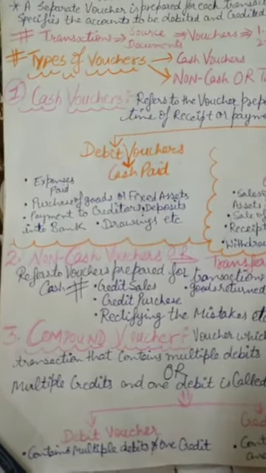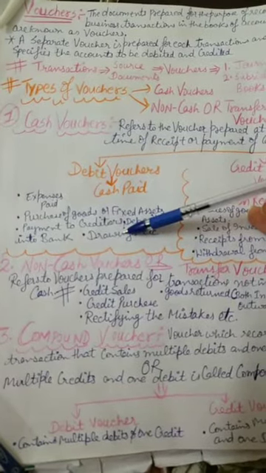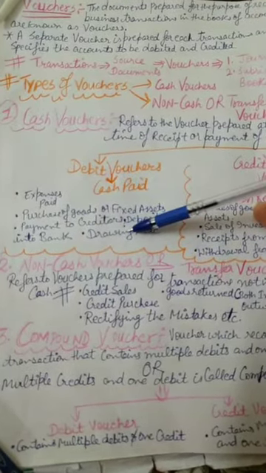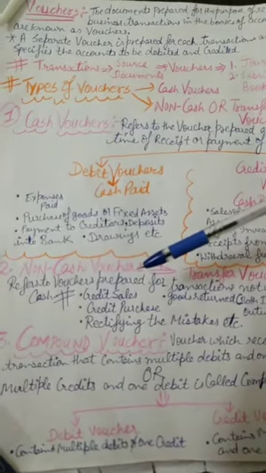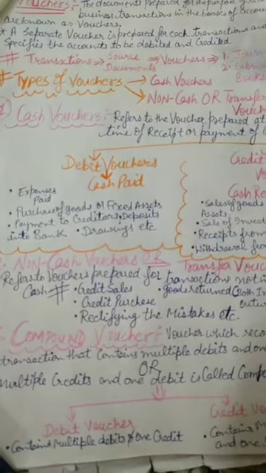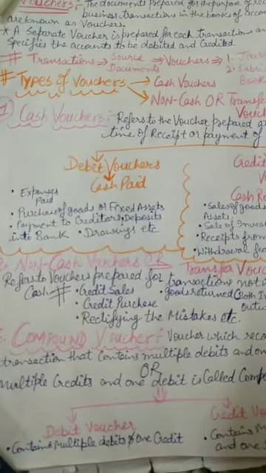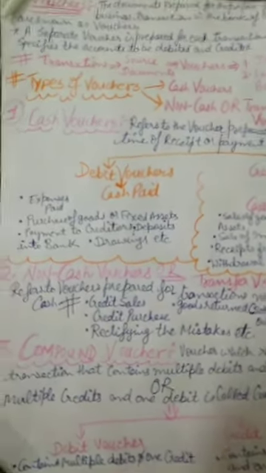Deposit, some money we deposited in the bank. Drawings means any personal thing we take out from the business, for example business furniture taken home, or cash taken from the business for my personal use.